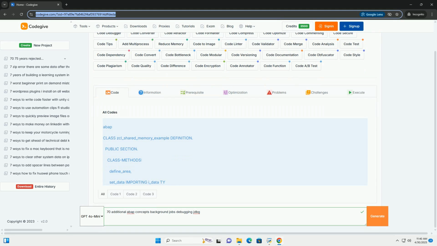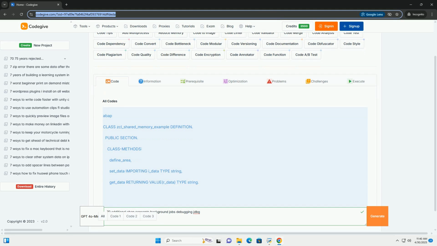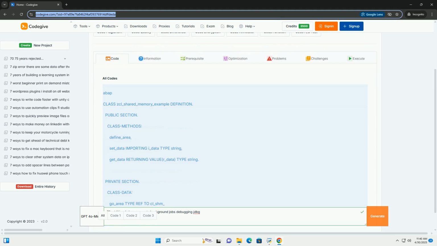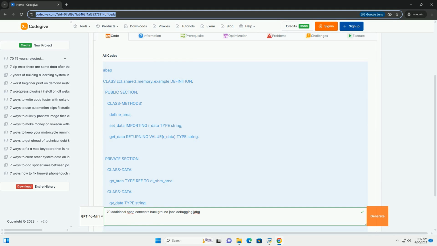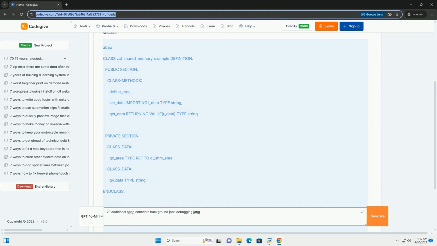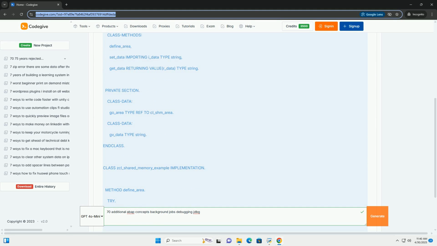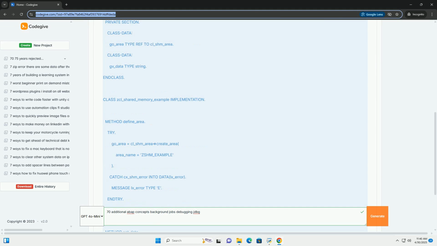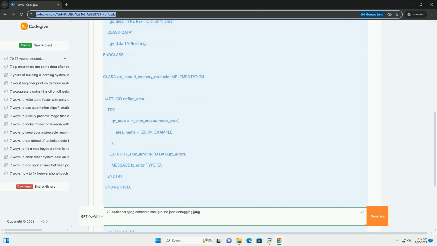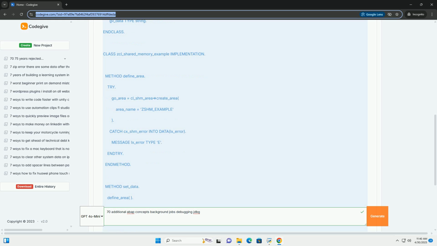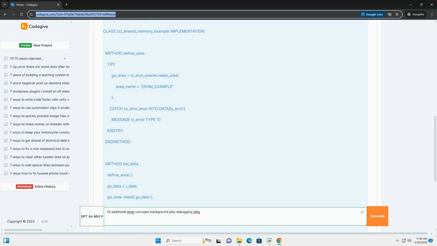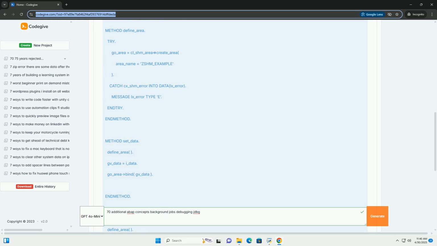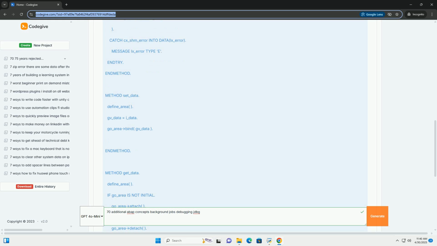OK, buckle up. This will be a deep dive into 7 advanced ABAP concepts, background jobs, and debugging, all intertwined, with a focus on using the jdbg debugger and providing code examples. This is a lengthy and comprehensive guide, so feel free to jump to sections that are most relevant to your needs. 7 Advanced ABAP Concepts.